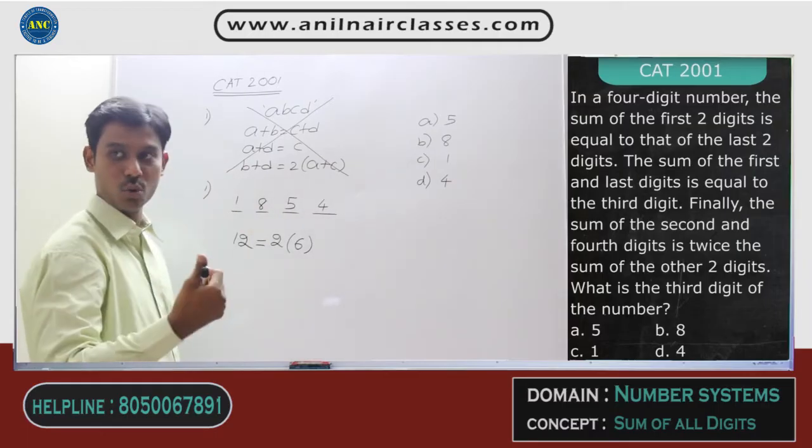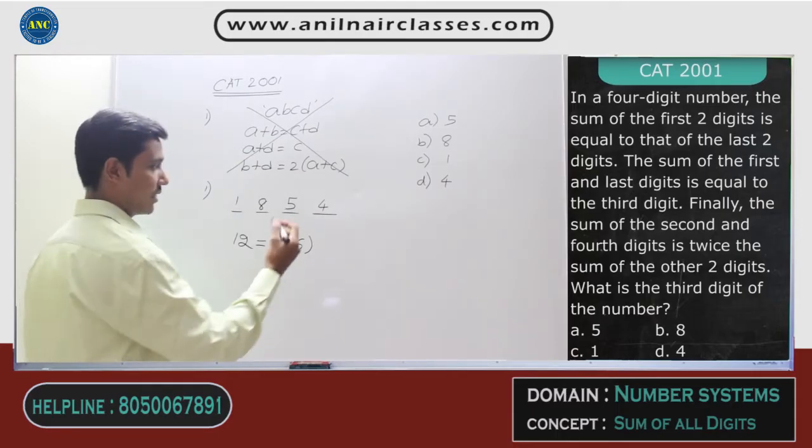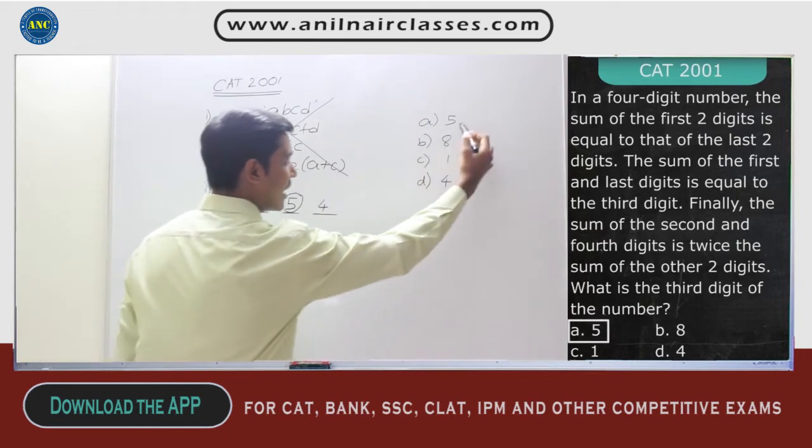The first statement is true. The second statement is also true. The third statement is also true. Therefore, my assumption of 5 is also true. That means the answer is option B.